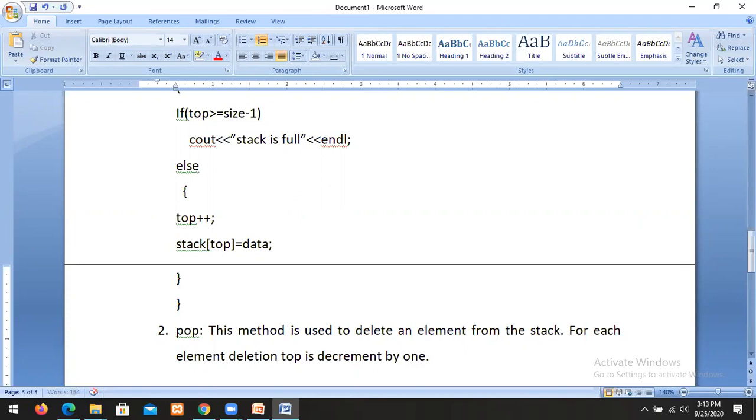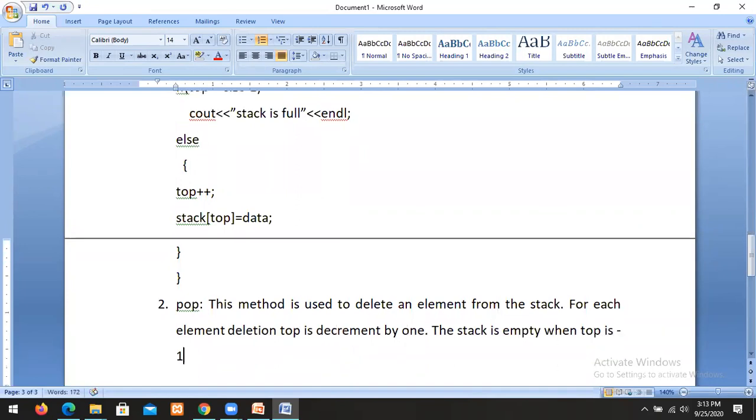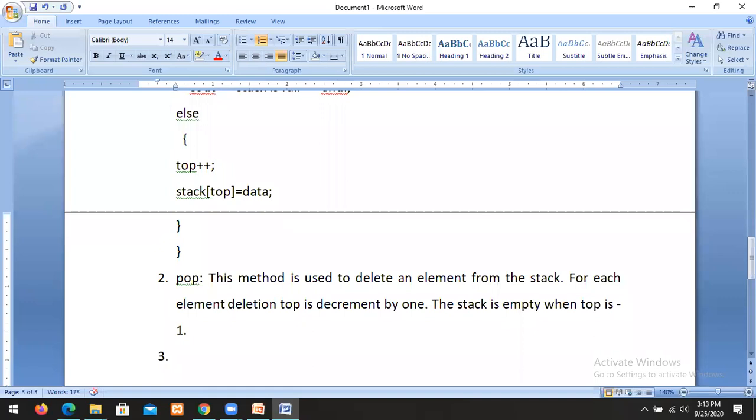The stack is empty when top equals minus 1. When top equals minus 1, then the stack is empty.